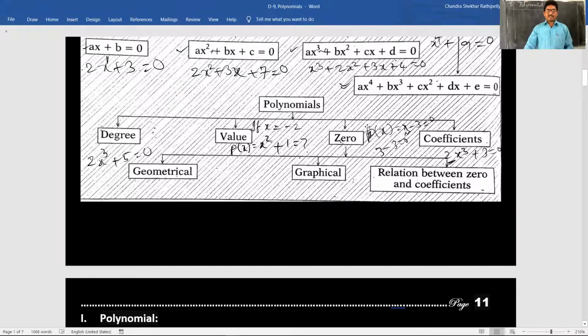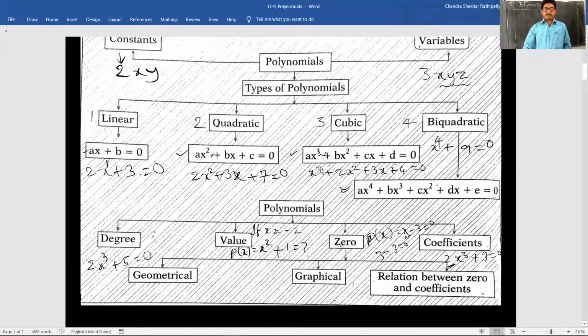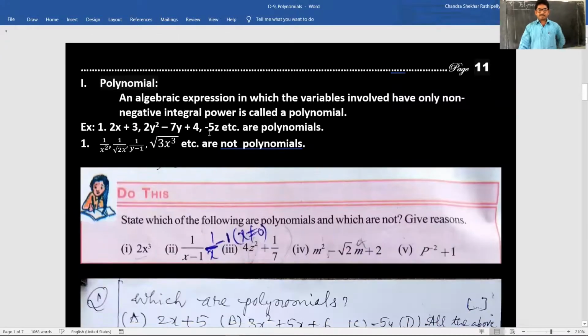Okay, children. So this is the overall chapter overview. Now we are going to learn in detail. If we are given any question, we have to solve based on these concepts. Polynomial: an algebraic expression in which the variables involved have only non-negative integral powers is called a polynomial. Do you know what non-negative integral power means?